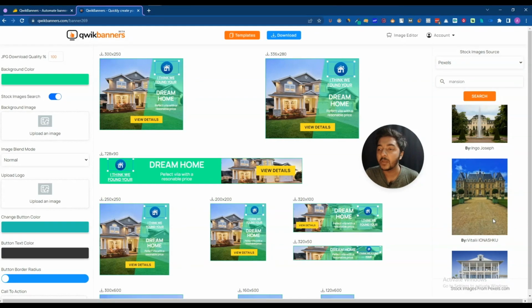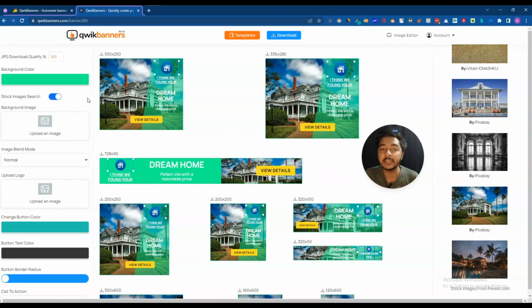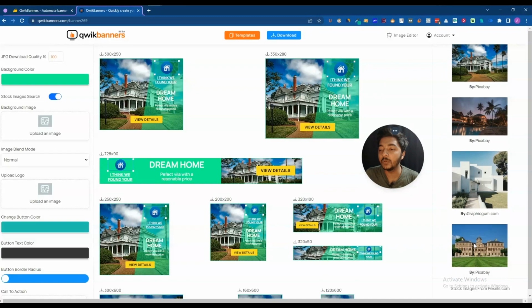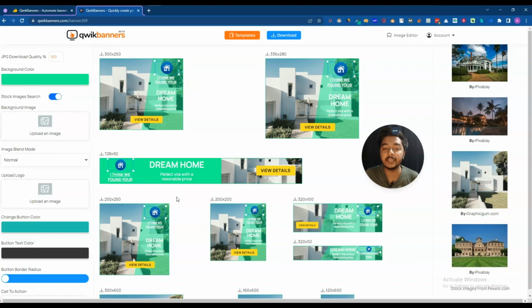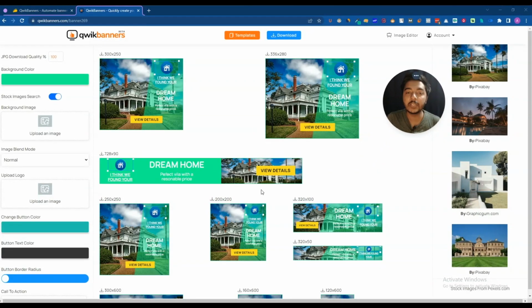So let's say from here I will use this one. I'll just click here and then see, boom, the images have been changed in one click. And let's say I will choose this one. Just one click and see it has been changed. I hope you get the idea, guys. In this way, in one click you can change the image.